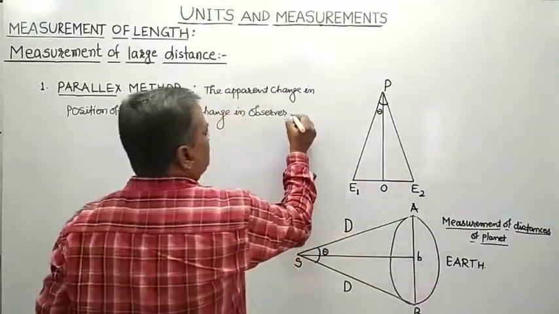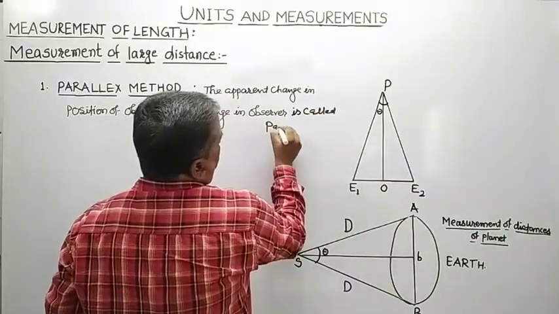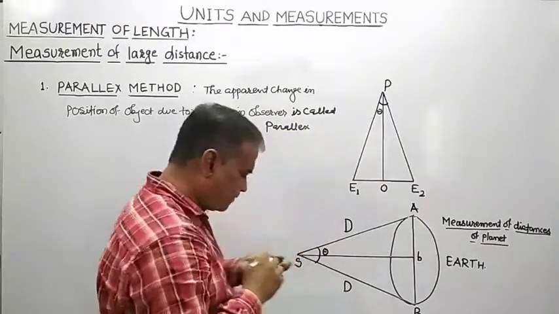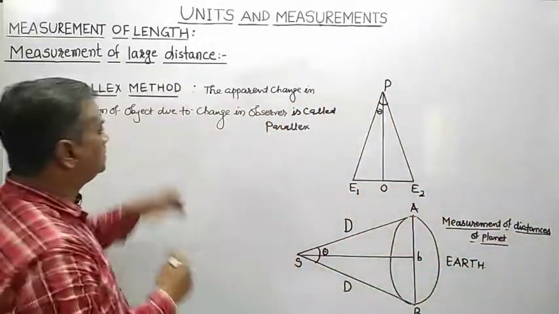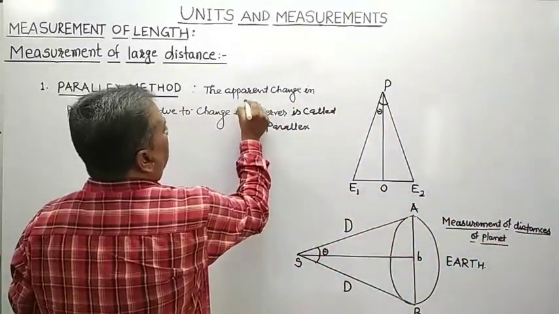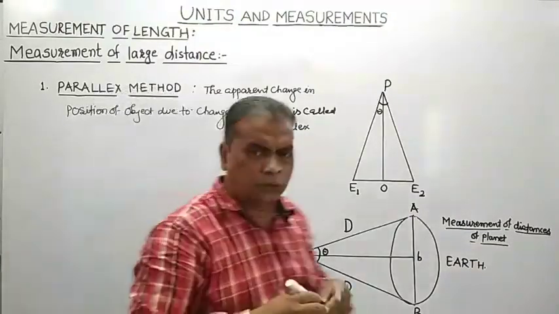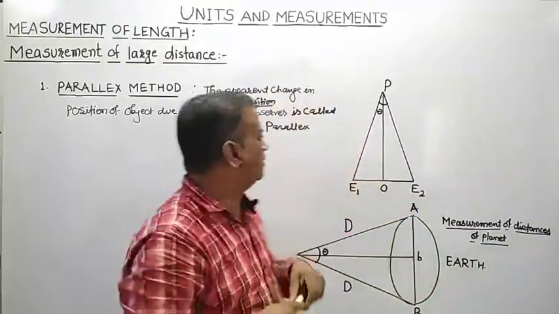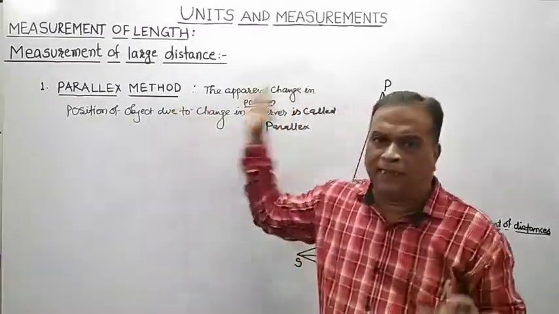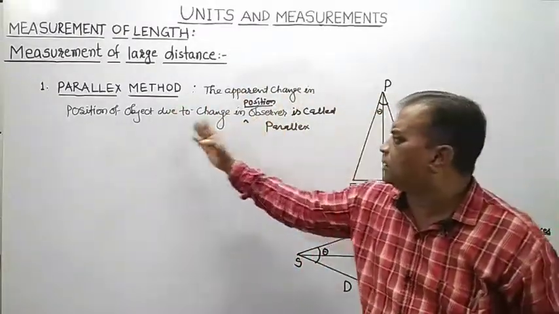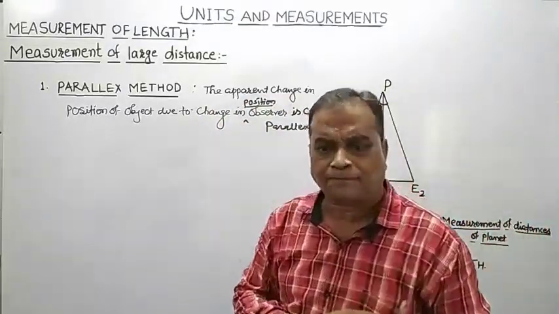So what is a parallax? Apparent change in position of object due to change in position of observer. Remember, due to what? Due to change in position of observer is called parallax. Apparent change in position of object due to change in position of observer is called a parallax.